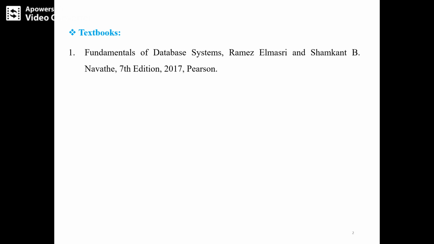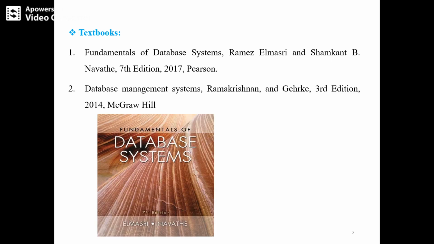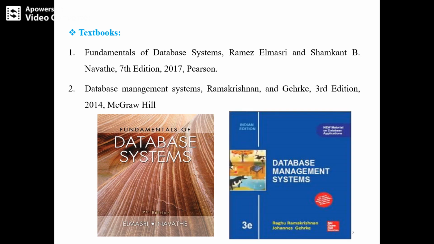One is Fundamentals of Database System by Ramez Elmasri and Shamkant B. Navathe, 7th edition, 2017, Pearson publication. And the second textbook is Database Management System by Raghu Ramakrishnan and Gehrke, 3rd edition, 2014, McGraw-Hill Publishers. These are the two images of the textbooks which we are referring: Fundamentals of Database System, 7th edition, and Raghu Ramakrishnan's Database Management System.